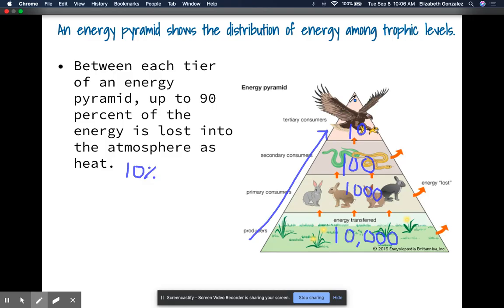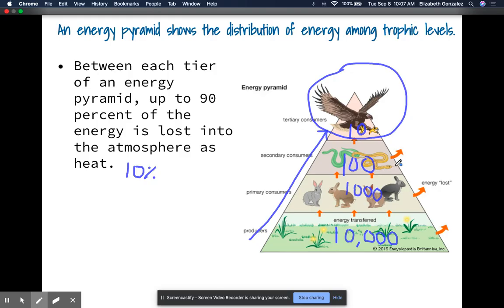Now I have one of these hawks here. As we said, the hawk doesn't have as much energy. In order for it to obtain more energy, it needs to eat multiple snakes or multiple rabbits to obtain the energy that it needs. And in terms of reproduction, why would I not want there to be more? Why don't I want there to be more hawks than snakes? So take a minute to think about that. Why would I not want there to be more hawks than snakes?